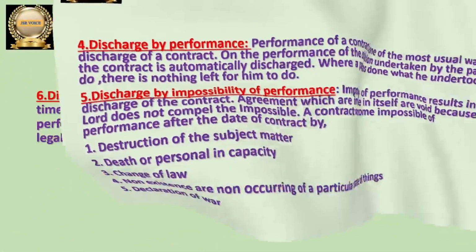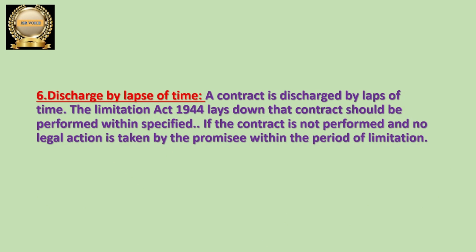Let us go to the next one. This is the last one, discharge by lapse of time. Here the time period is very important. If any time period is specified in the contract and that time period has lapsed, the contract automatically comes to an end.